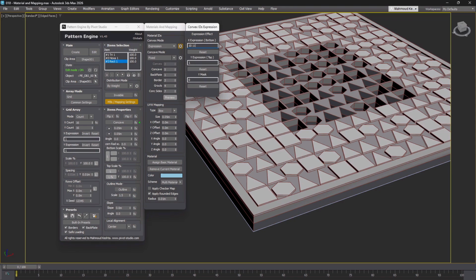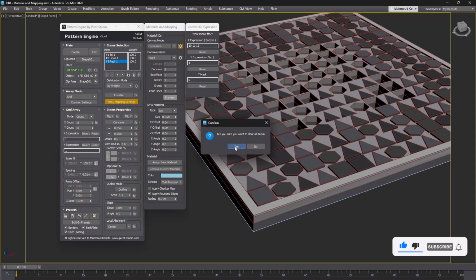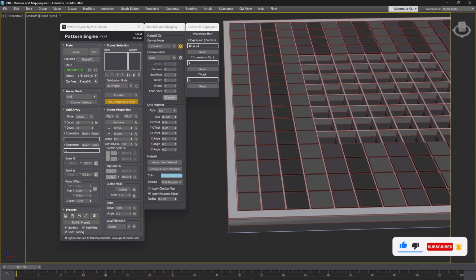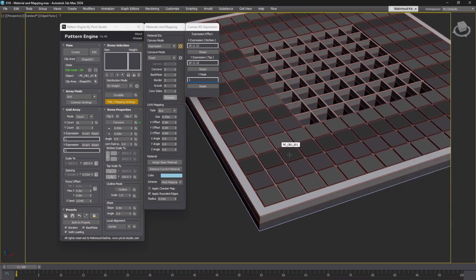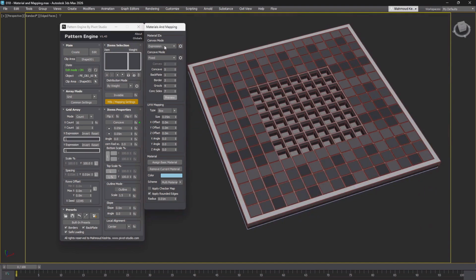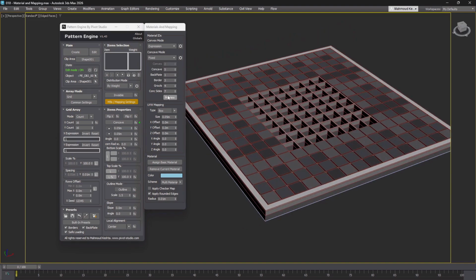For instance, typing 10, 11, 12 will assign these IDs sequentially to the columns and then repeat the pattern. This also works for rows using the Y expression, which you can enable by setting the Y mask to 1. You can even mix the X and Y expressions by adjusting the Y mask. All the modes we just discussed for convex items are also available for concave items.